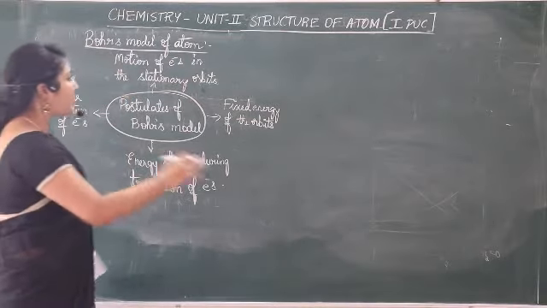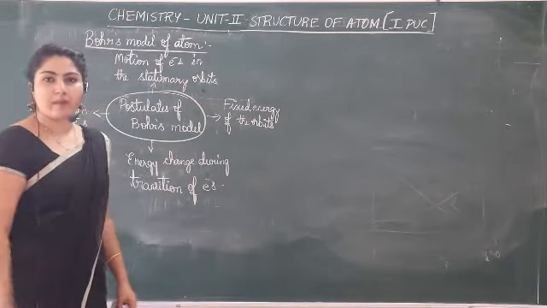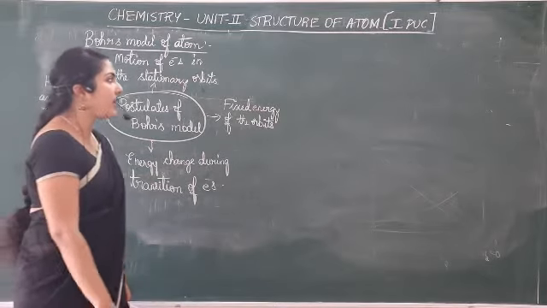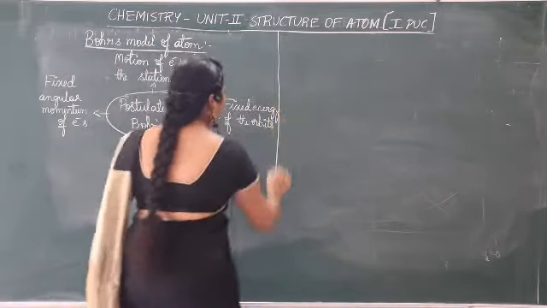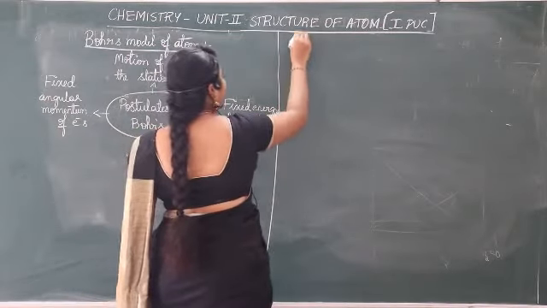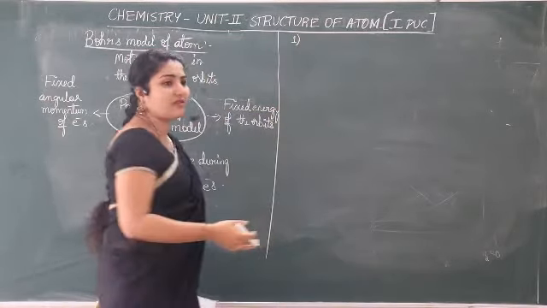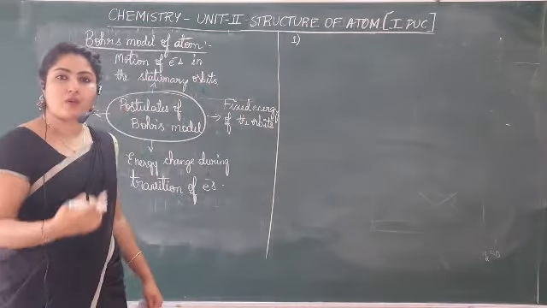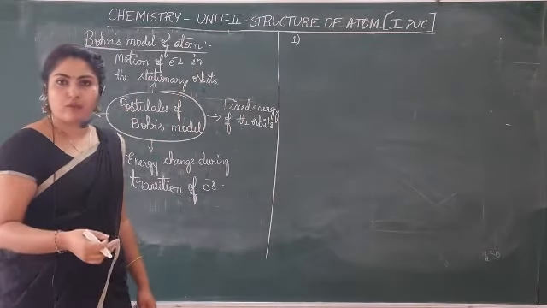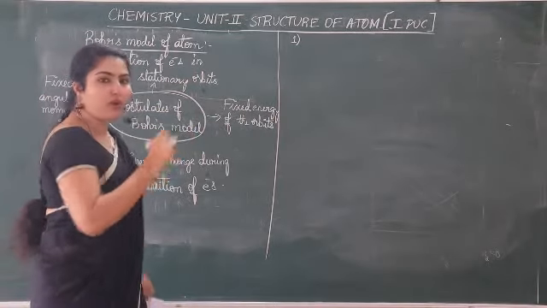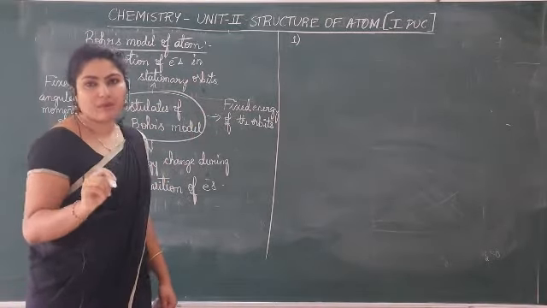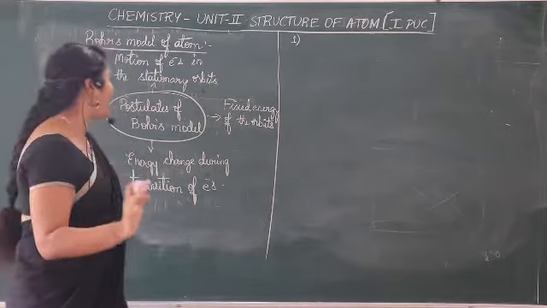So this was briefly what Bohr's atomic model includes. Now we will study its postulates one by one. In the exam they will not ask you to explain too much in detail. They may ask you to write the postulates of Bohr's atomic model. In brief you are supposed to write, but I will be giving you all the points. You can write the important points from that. I will tell you how to write.